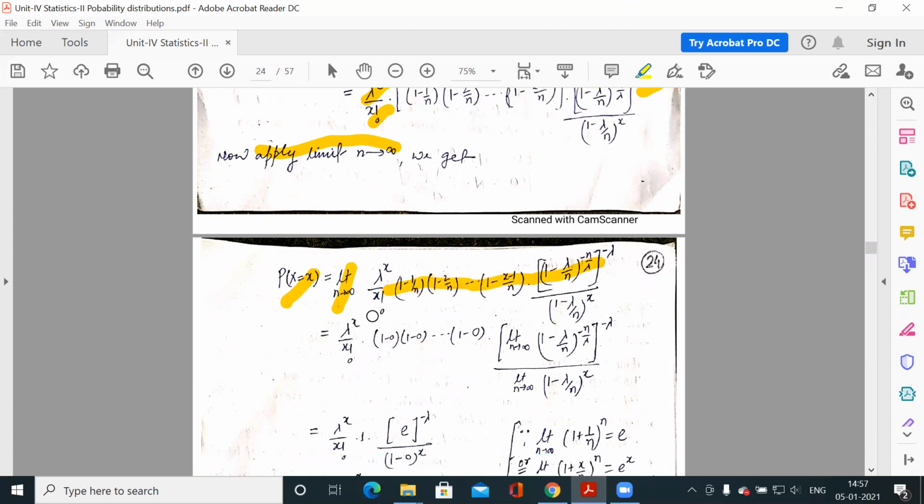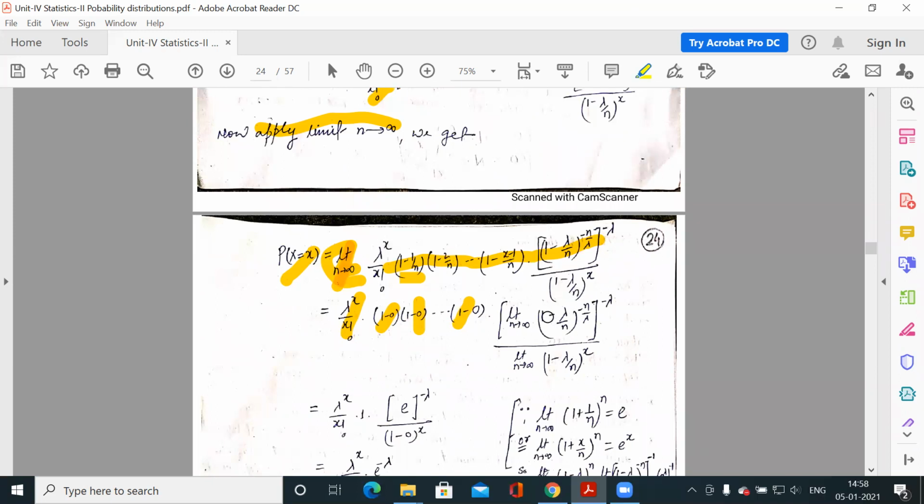Now applying this limit, wherever we have N, we will apply this limit. So lambda to the power x by factorial x is as it is. And from this factor 1 minus 1 by N, when N tends to infinite, it will give you 1 minus 0. Similarly for the second factor 1 minus 0, and for this factor 1 minus 0.